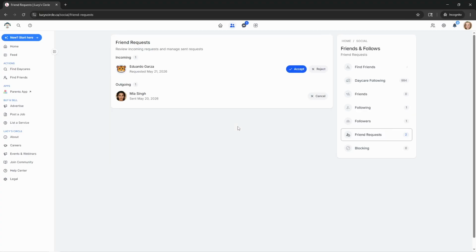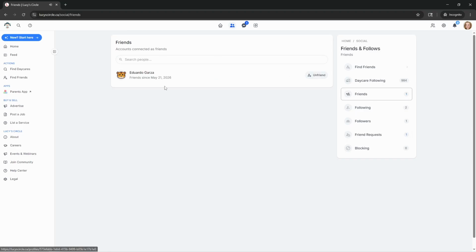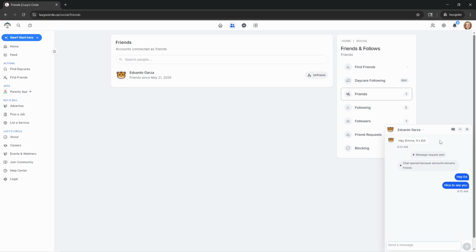So I'm going to start with this friend request. You can see that Emma basically also has another outgoing friend request to someone else, and then they have an incoming one for Eduardo. So I'm going to accept this one, and then I'm going to go to friends, and now we're friends with Eduardo. If we go to chats, you can see now it says the chat has opened because an account became a friend. So I can continue this chat, and now we're chatting with Eduardo. So again, you can end up with the chats through here, and you can minimize them at any point.